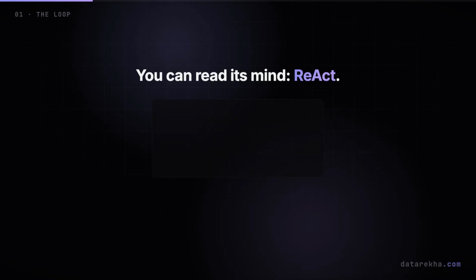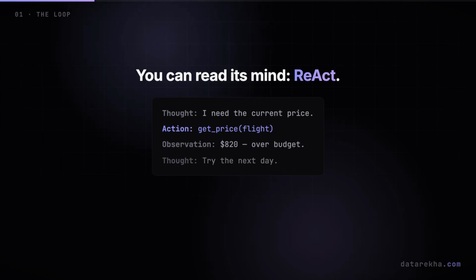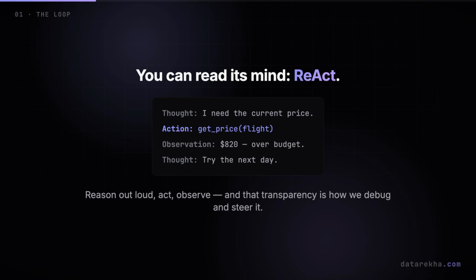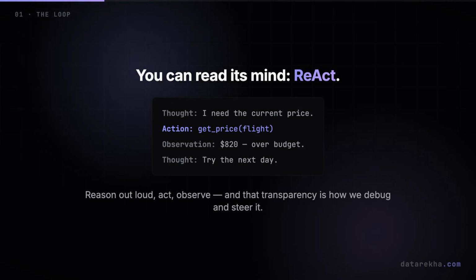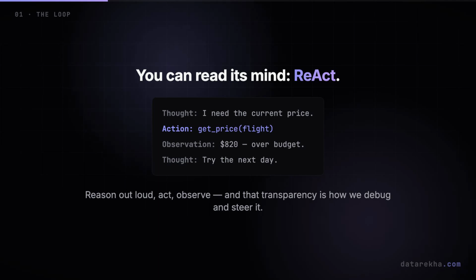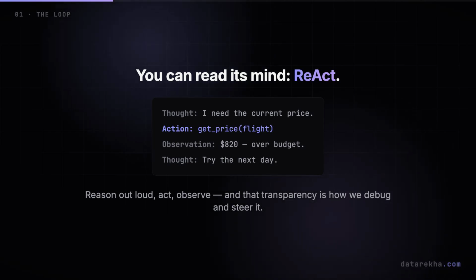In practice, that reasoning gets written out in a pattern called ReAct. The agent literally produces thought, I need the current price. Action, call get_price. Observation, it's $920, over budget. Thought, try the next day. You can read its mind, line by line. And that transparency is also exactly how we debug it and steer it.